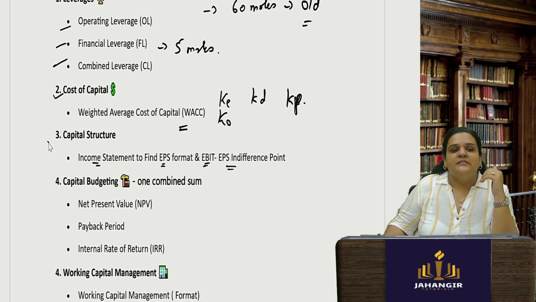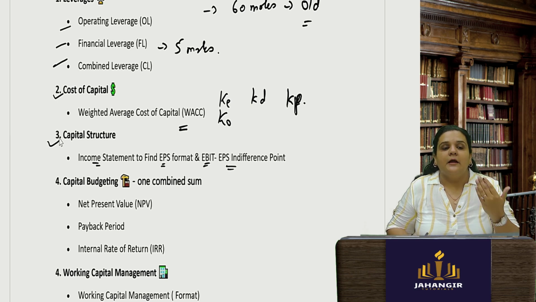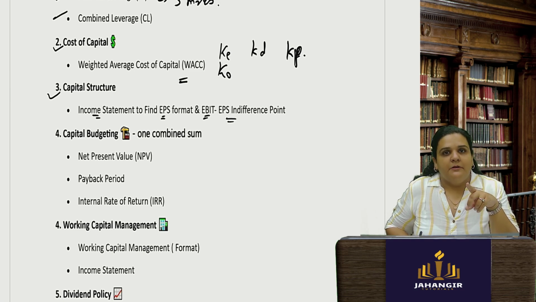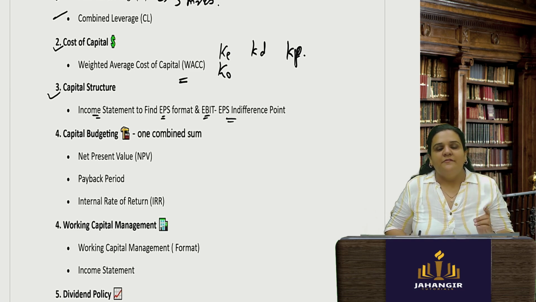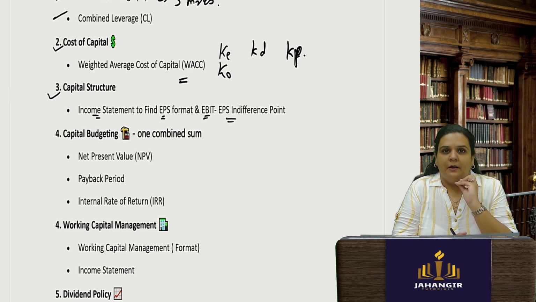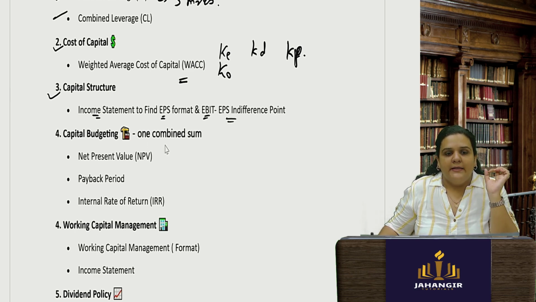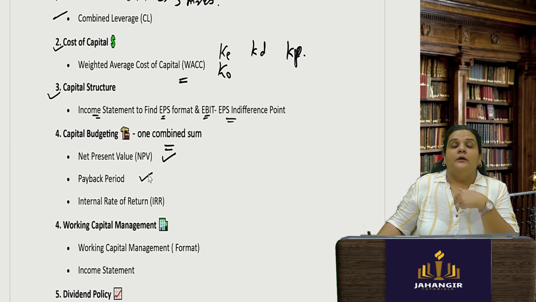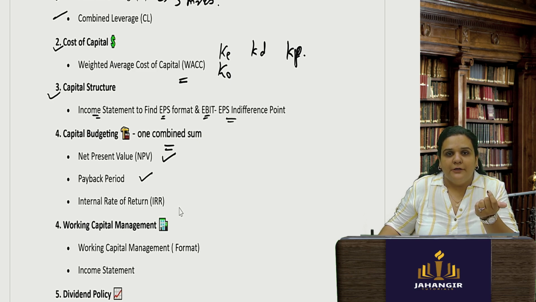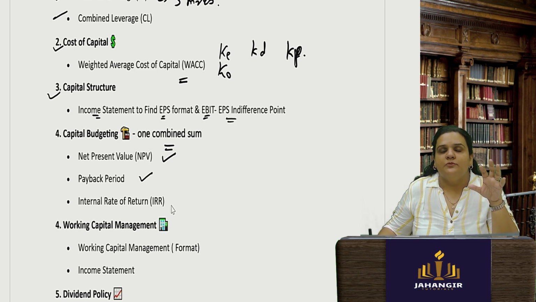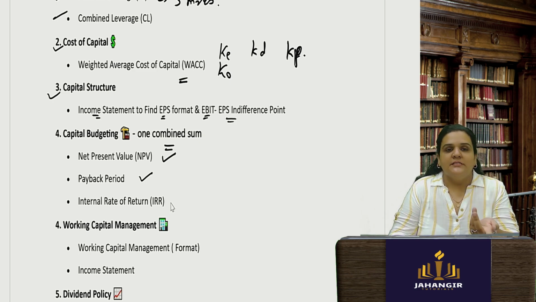After you have finished these three simple formula-based chapters, then come to capital budgeting. Yes, capital budgeting is important, but at the same time remember it is very vast. So don't sit and waste your 3 hours on capital budgeting. It will be asked for 5 to 7 marks, but how you strategically revise is important. Do a combined sum wherein you will learn how to find the net present value, payback period, internal rate of return, and profitability index, everything in that one combined sum. So sit and solve that one sum. The rest of the sums you can just go through.